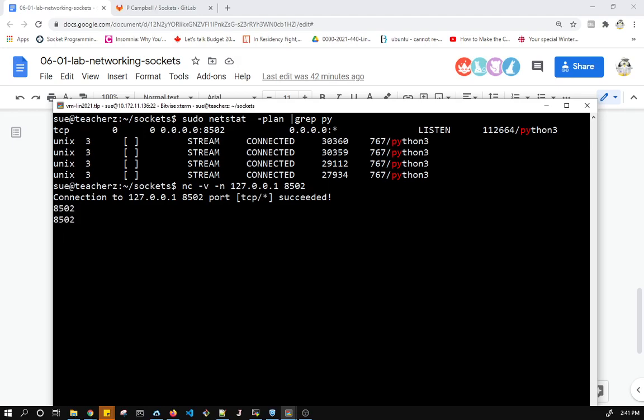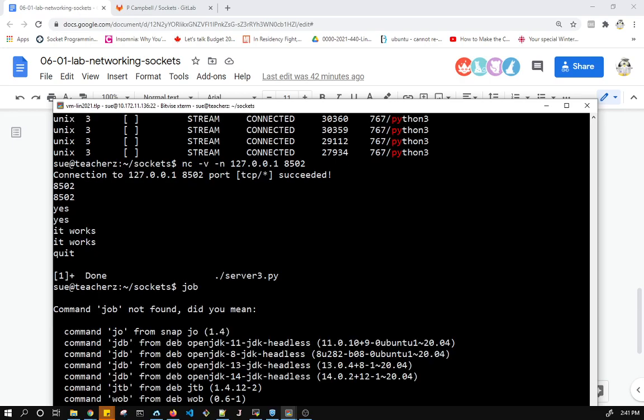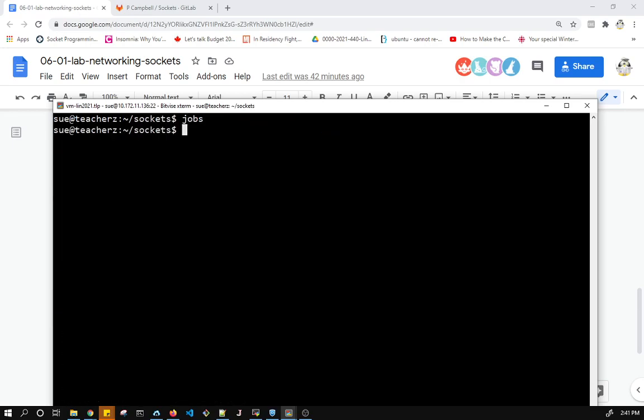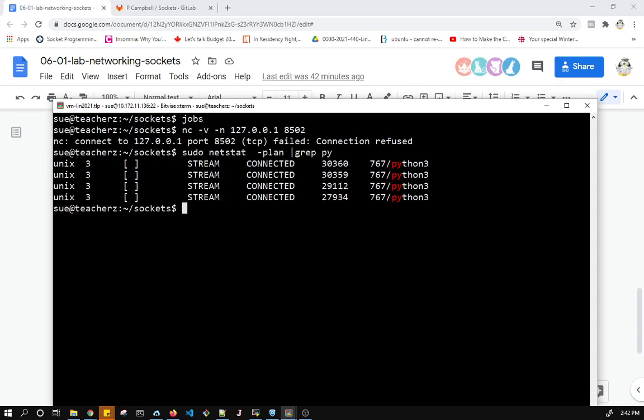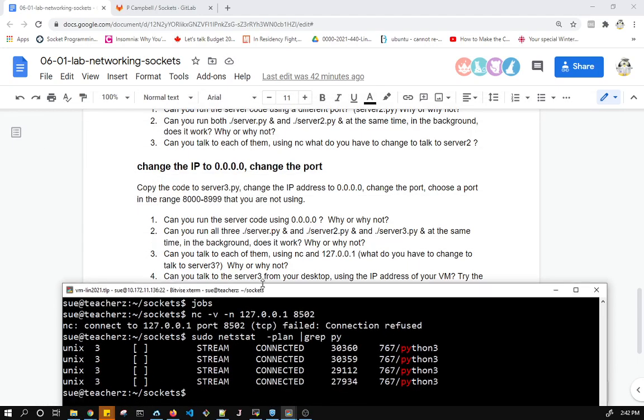It works because INADDR_ANY includes the IP address of my VM, any other IP addresses, plus the loopback. And then we quit. So now they're all done. Oops, sorry, wrong one. Jobs, they're all done, and where's my netstat? Nothing is listening.